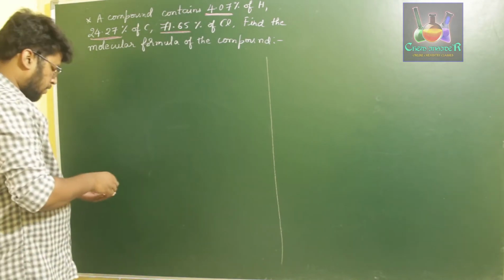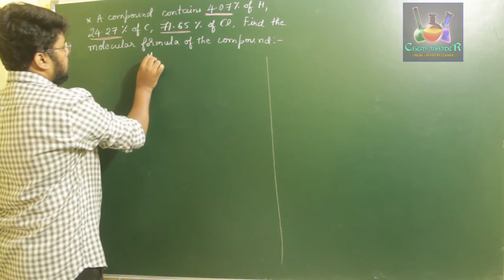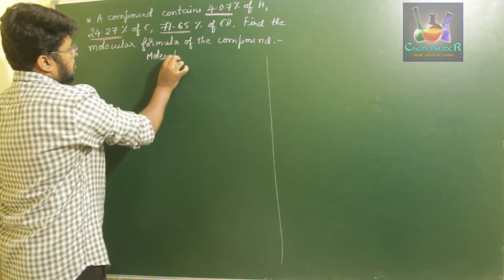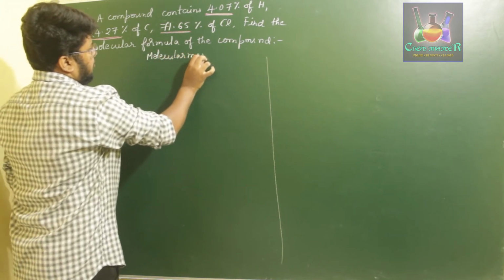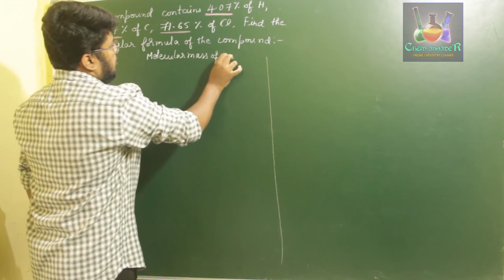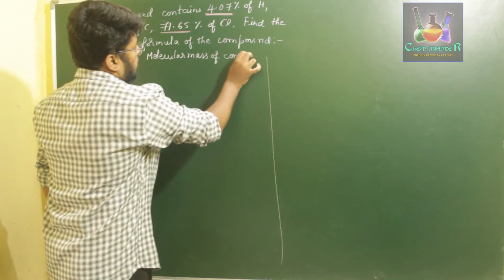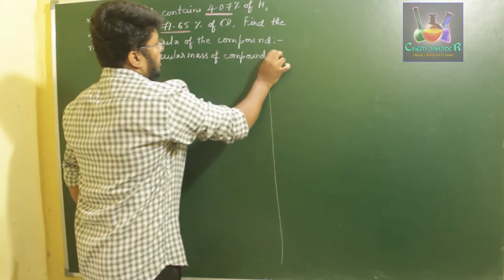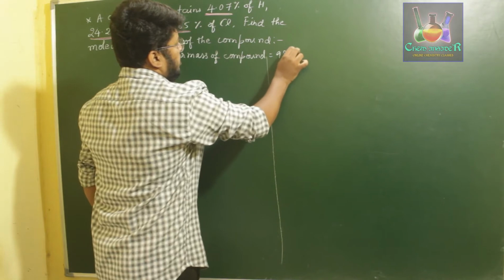And further, they have given us the molecular mass of this compound, which is 98.96 grams.